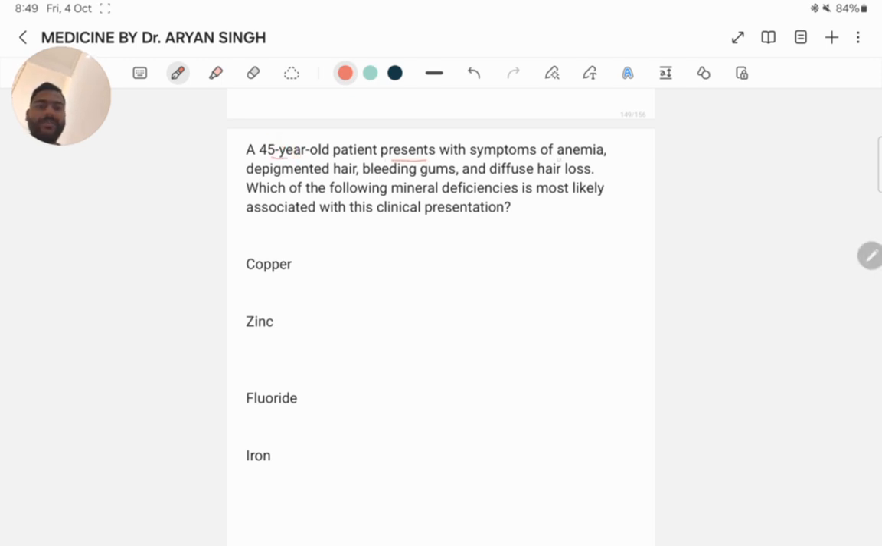A 45-year-old patient presents with symptoms of anemia, depigmentation of hair, bleeding gums and diffuse hair loss. Which of the following mineral deficiencies is most likely associated with this clinical presentation?